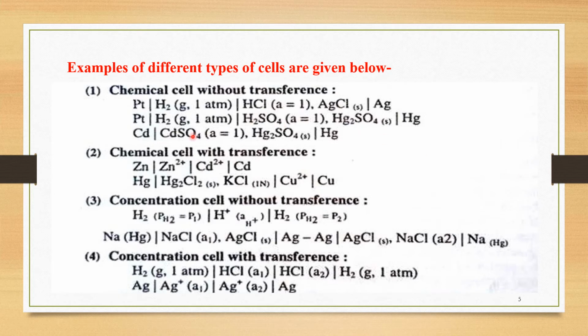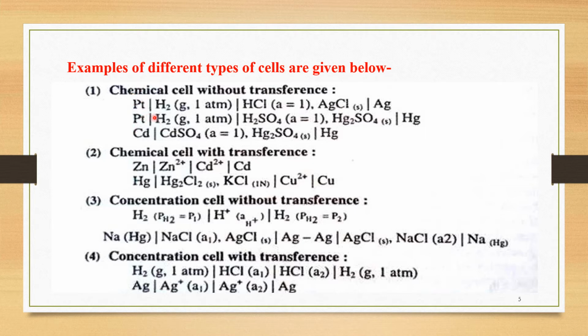Now, in short, we can focus on the different examples, that is, examples of different types of cells under these four categories. The first important one is chemical cell without transference. When such electrochemical cells are there, what are the important examples? So these examples are given here.